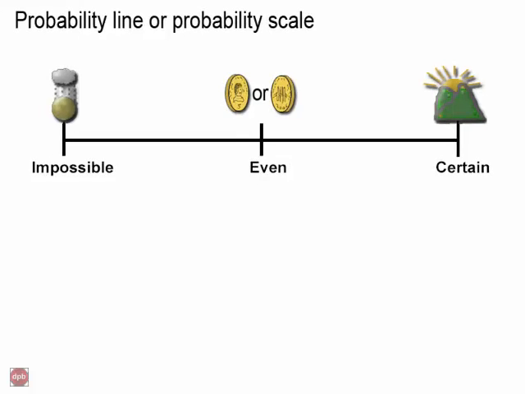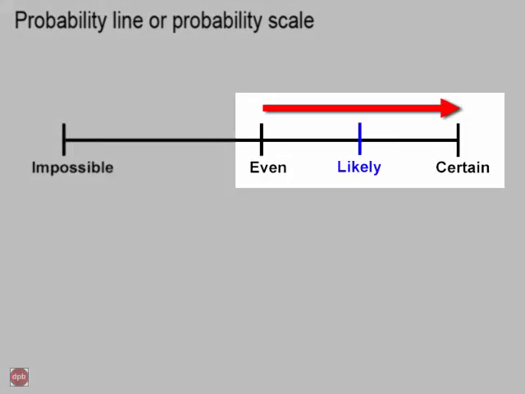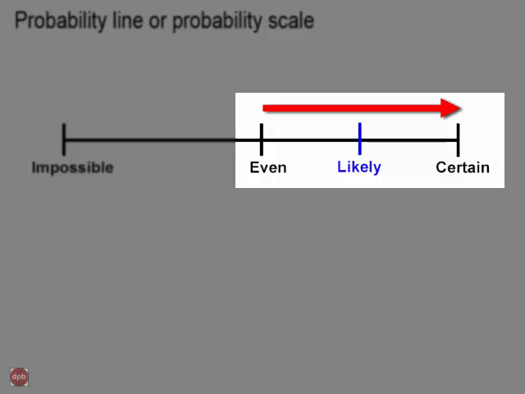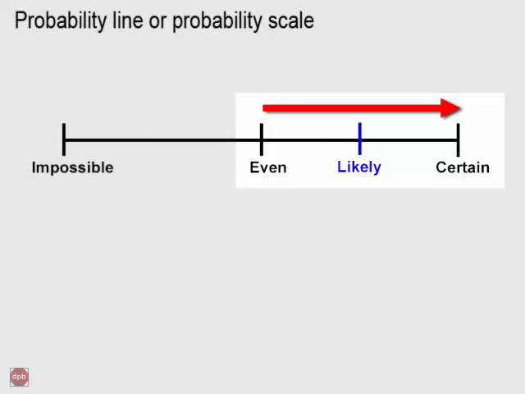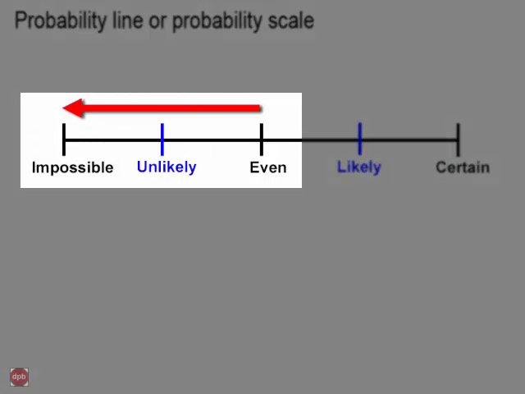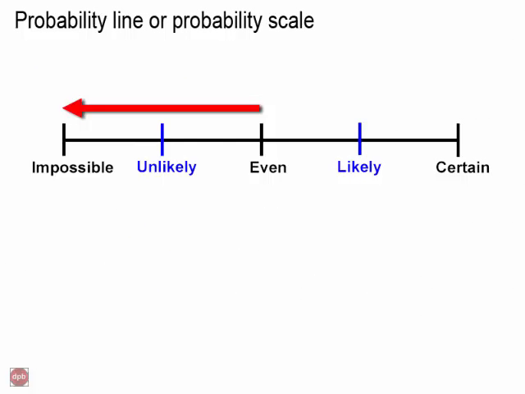However, the probability scale could be used for much more than this. If we calculate the probability of an event happening as being somewhere between even and certain, we can say this event is likely to happen. And if we calculate the probability of an event happening as being somewhere between even and impossible, we can say this event is unlikely to happen.